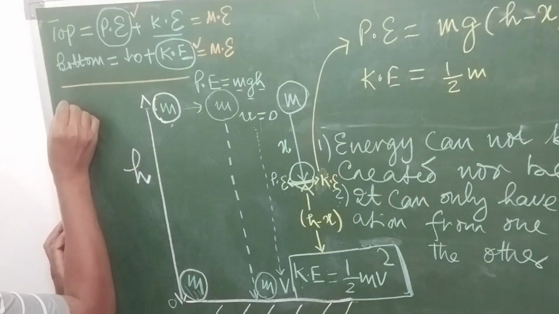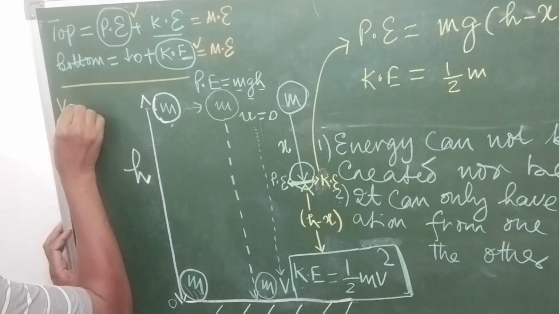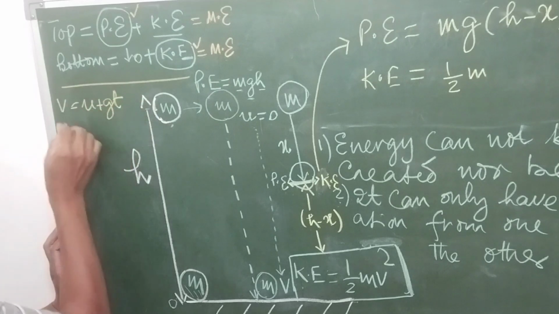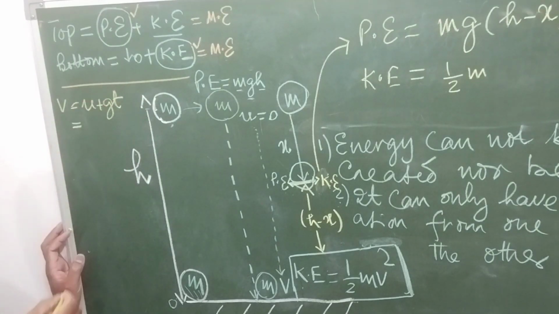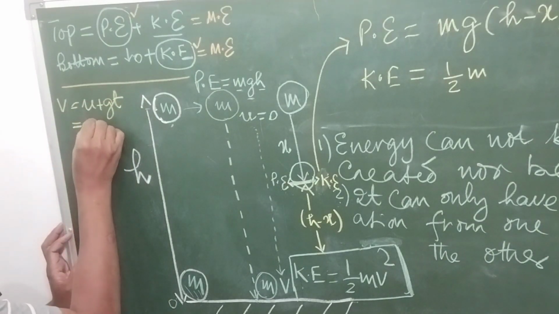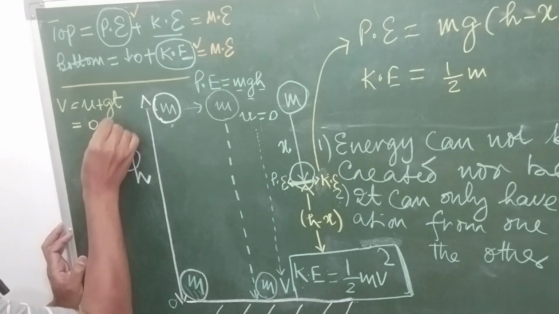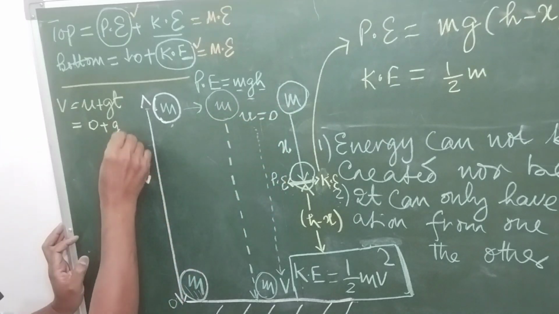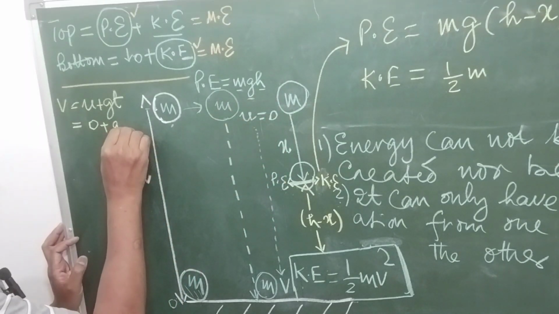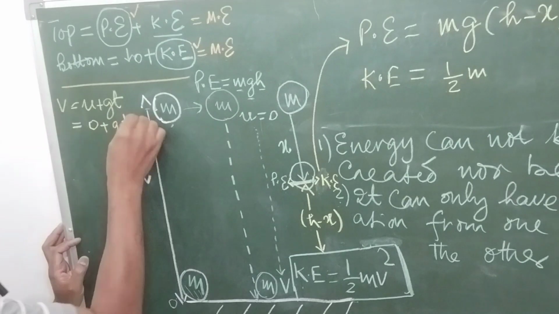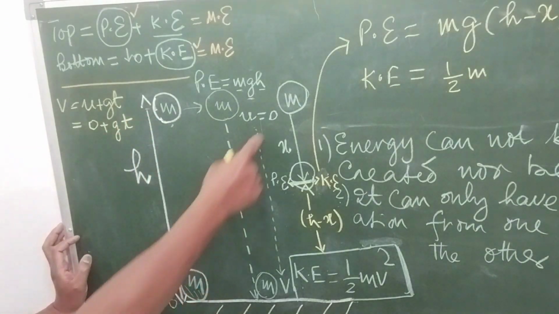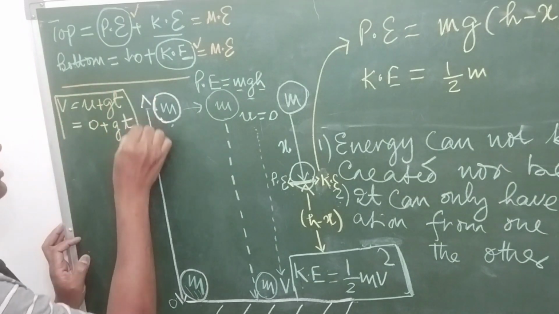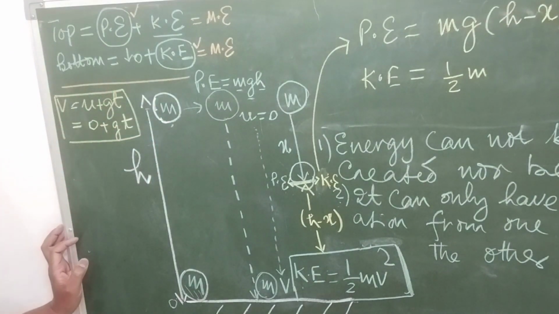Like the velocity, v equals u plus gt. Initial velocity is 0. So 0 plus g, acceleration due to gravity is acting here, so g into the time required. Right? But time is not given here. So this formula we are not going to use.